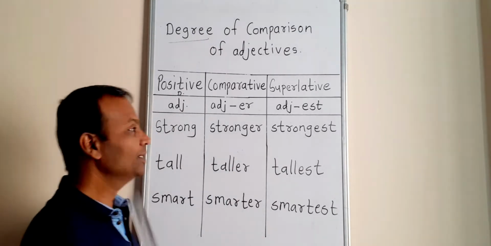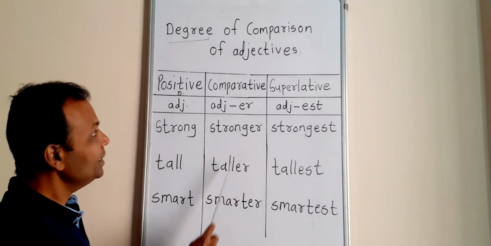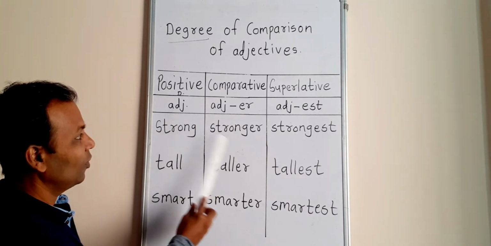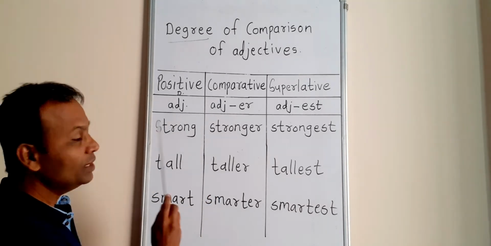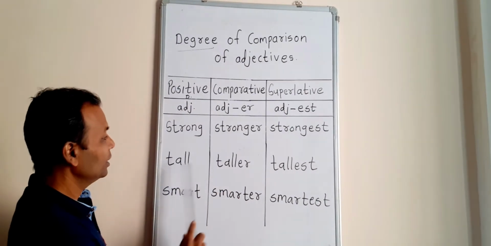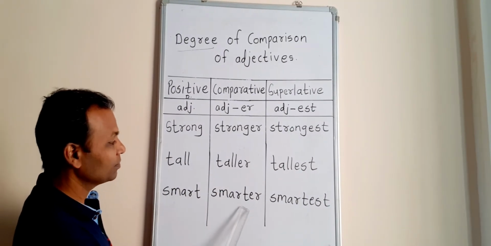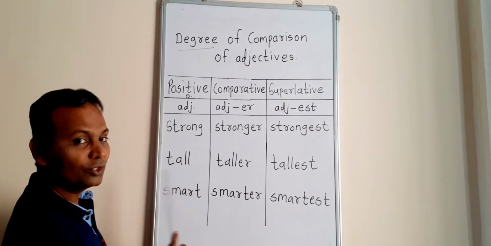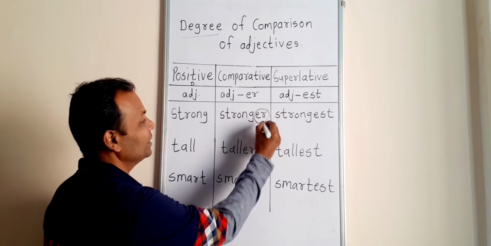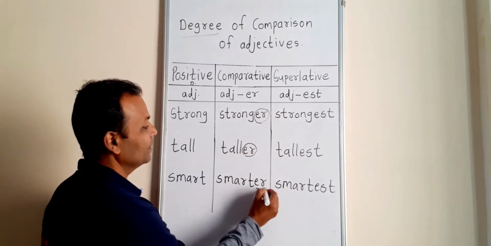Now look at the second column. Observe these two columns. Observe these words. What difference do you see? Strong, stronger, tall, taller, smart, smarter. What difference do you see here? Yes, ER. Here is the ER.